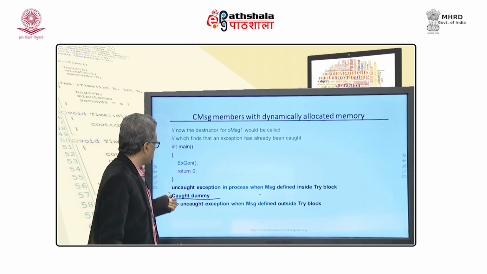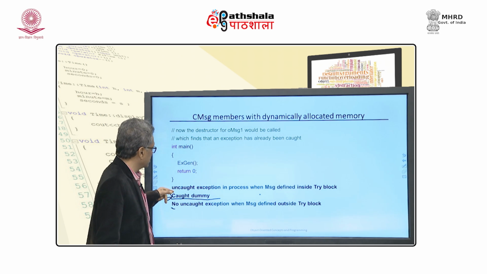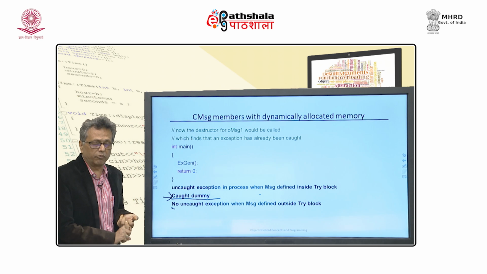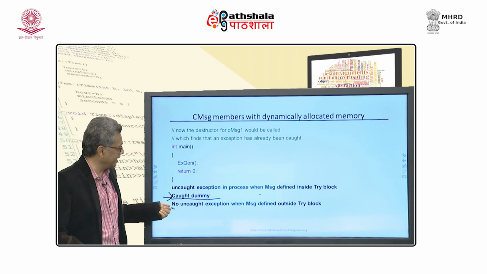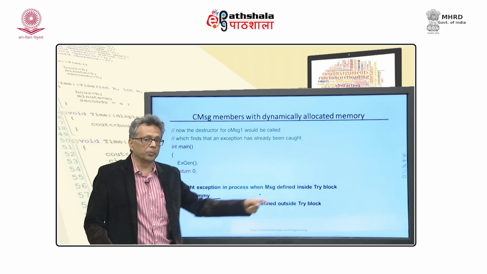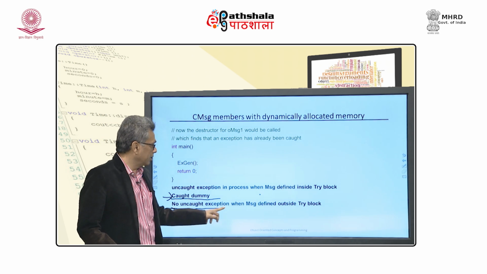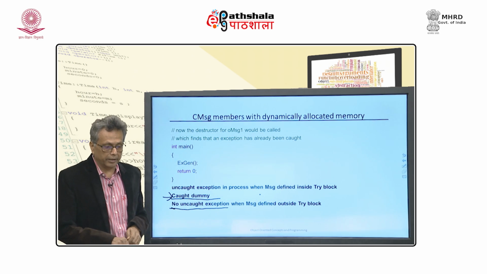Once it comes here, this caught dummy comes into picture. Okay. So, this caught dummy comes after this, and once that is done, the exception generation function will get over, and once that gets over, the second message is printed, and at that point of time there is no uncaught exception. So, it is printed accordingly.